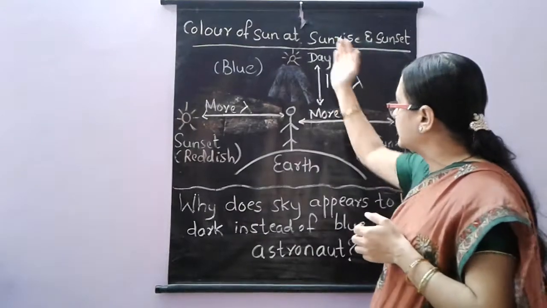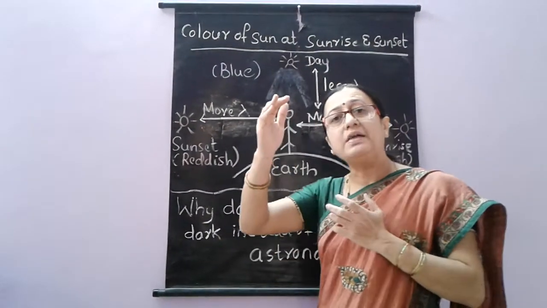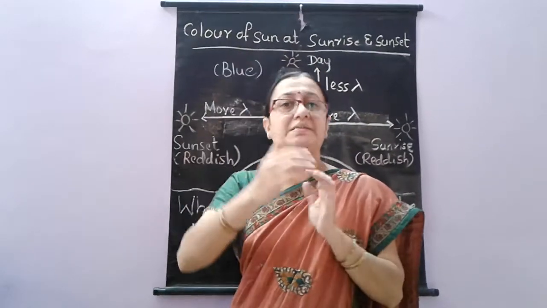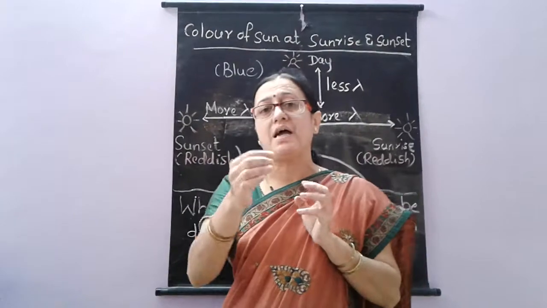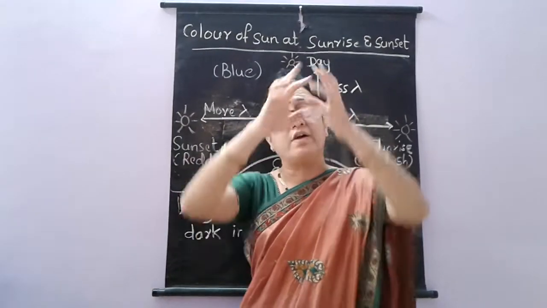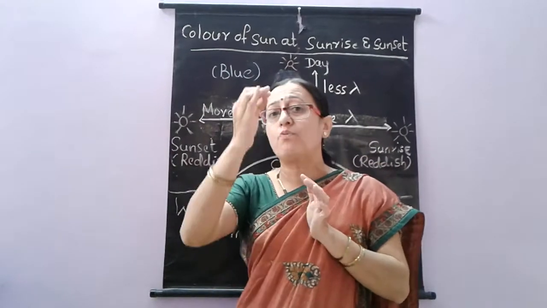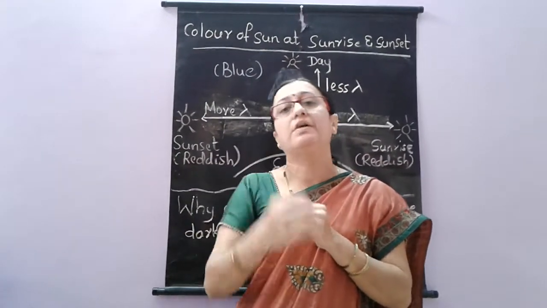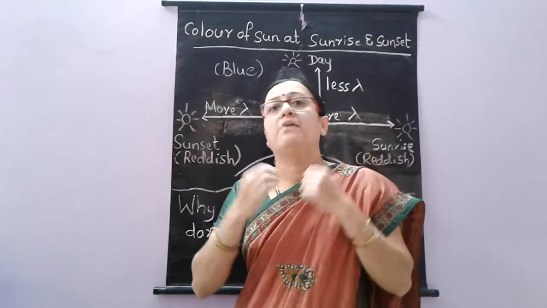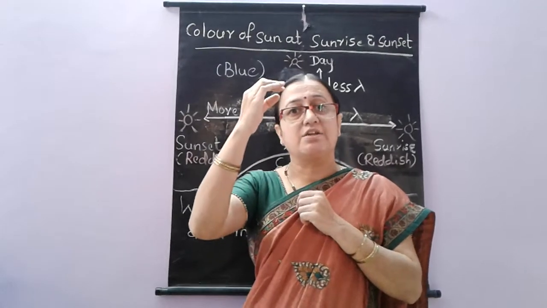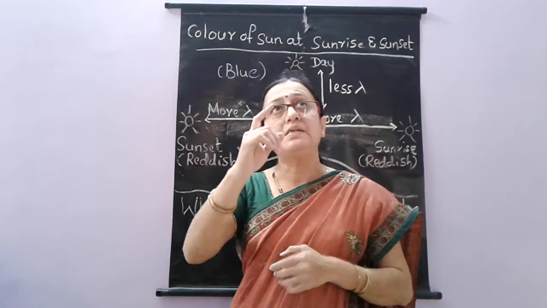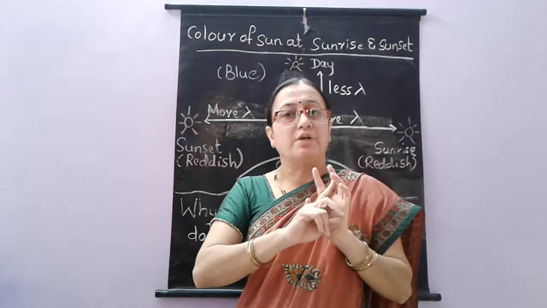But as the sun rises to the top, the sun is nearer to us. When the sun is nearer to us, the wavelength decreases. Then the colors with less wavelength will not scatter, and the colors with more wavelength will scatter out. Actually, violet color has very little wavelength, but our eyes are not accommodated to violet. Our eyes are adjusted to the blue color. That is why we see the sky as bluish during the daytime.